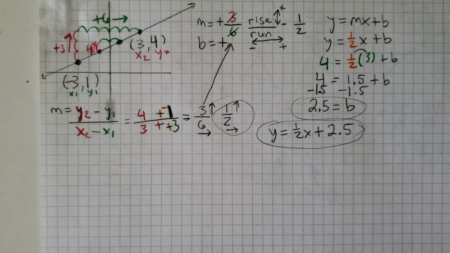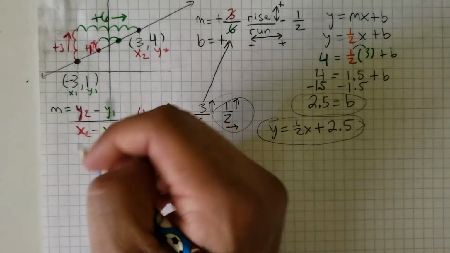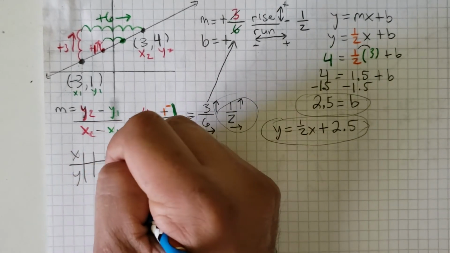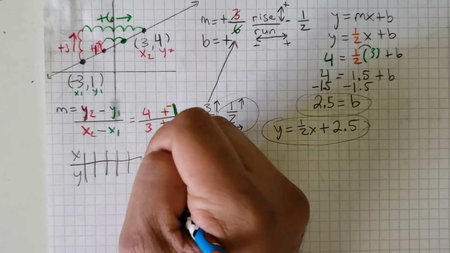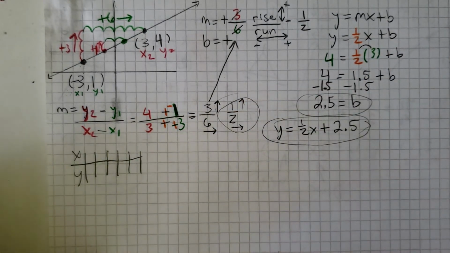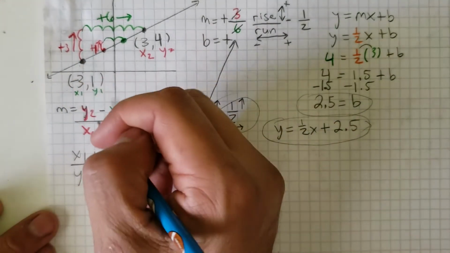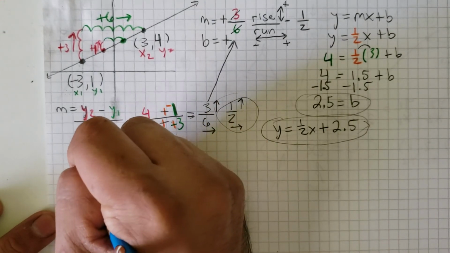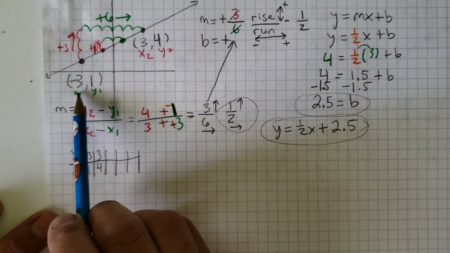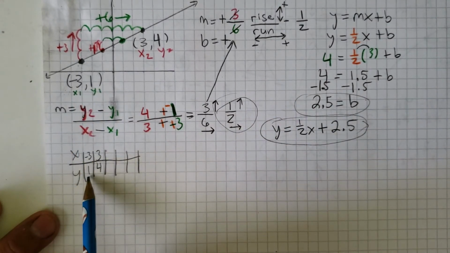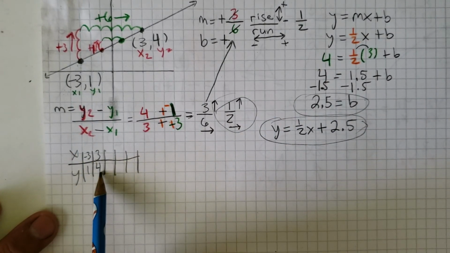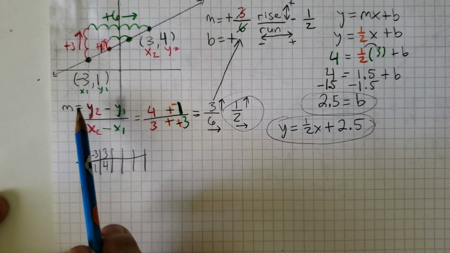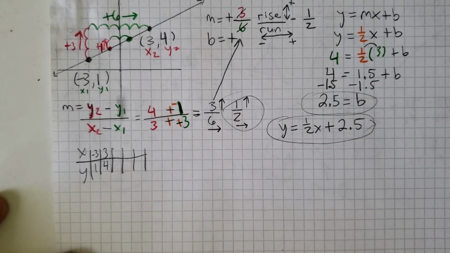Okay, so now we can make a table if you wanted to. Let's just do one real quick. So I got x and y, and this is like all the steps of slope in one problem. I'm going to put the ones that I have already: -3 and 3, and 1 and 4. All I did was put these right here. So here's my x1 and y1, here's my x2 and y2. I got them from up here and just put them in the table form.